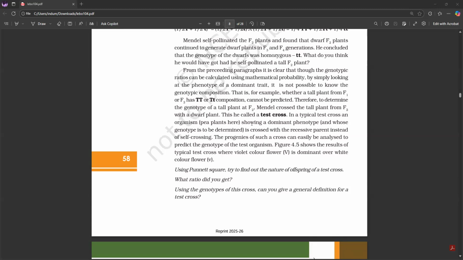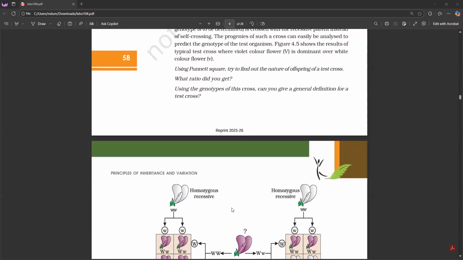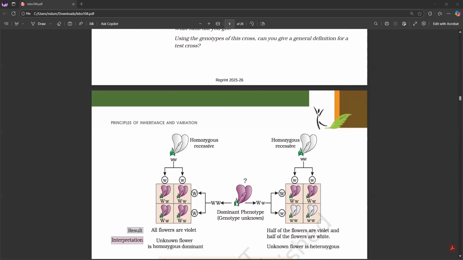In a typical test cross, an organism showing a dominant phenotype and whose genotype is to be determined is crossed with the recessive parent instead of self-crossing. The progenies of such a cross can easily be analyzed to predict the genotype of the test organism. Figure 4.5 shows the results of a typical test cross where violet colored flower is dominant over white colored flower. Using a Punnett square, try to find out the nature of offspring of a test cross. What ratio did you get? Using the genotypes of this cross, can you give a definition for the test cross?